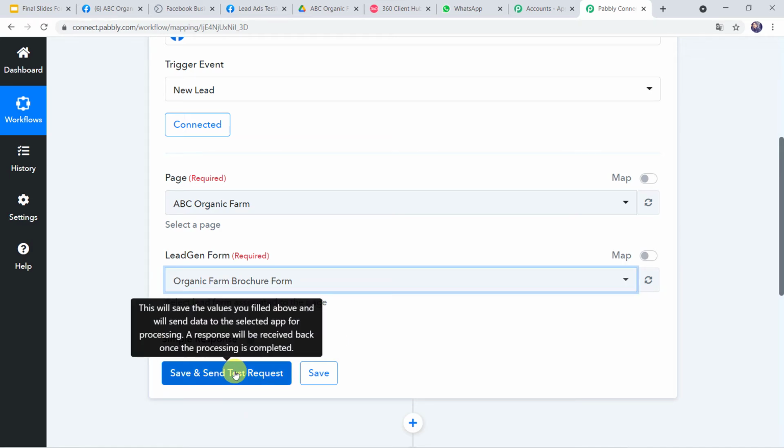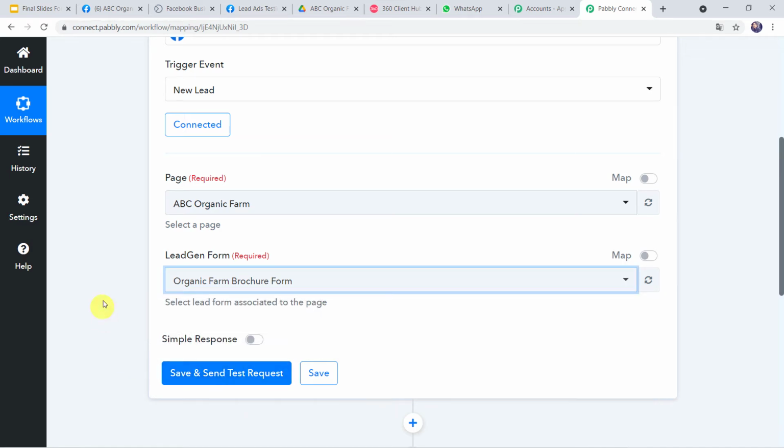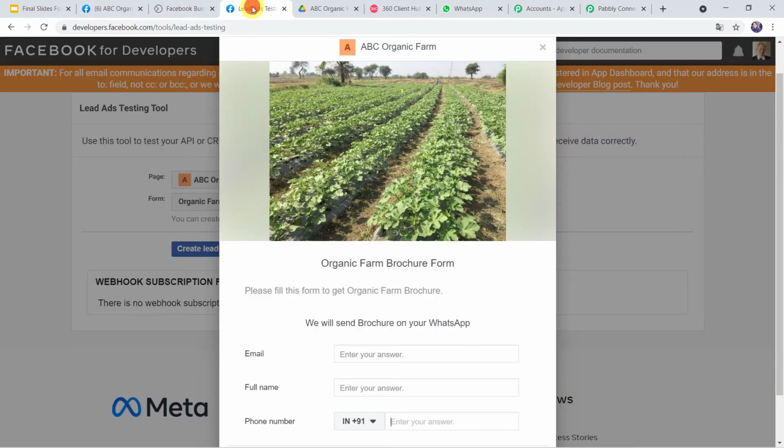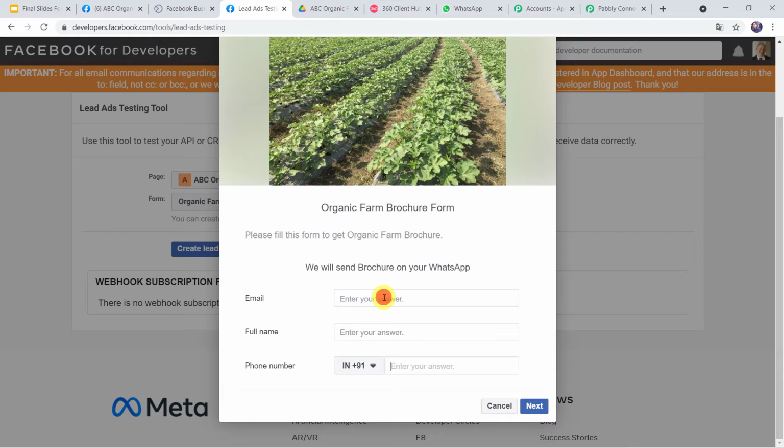Now before clicking on save and send test request, first we have to go to this lead generation form and we have to create a test lead on the name of some customer. Just because after clicking on this option, that is save and send test request, it is going to capture the recent response. So let us go to the form and let us fill this form on the name of some customer. Let's give the email address as shikhaarya25@gmail.com. Let's give the full name as Shikha Arya.